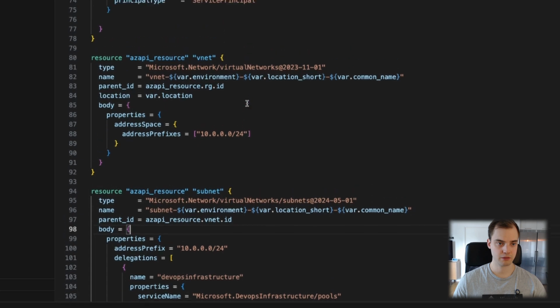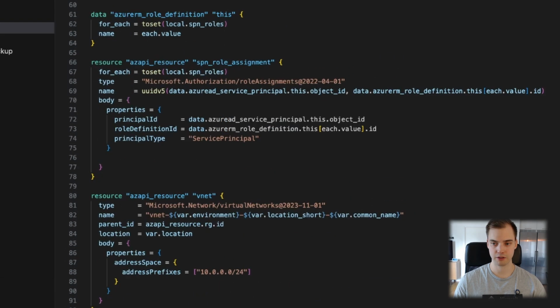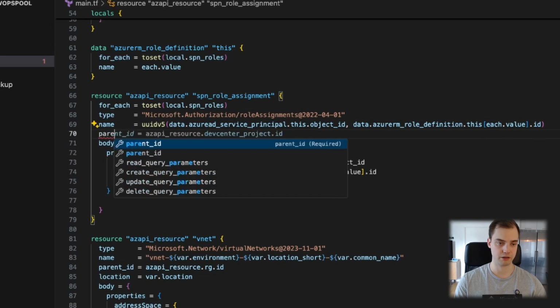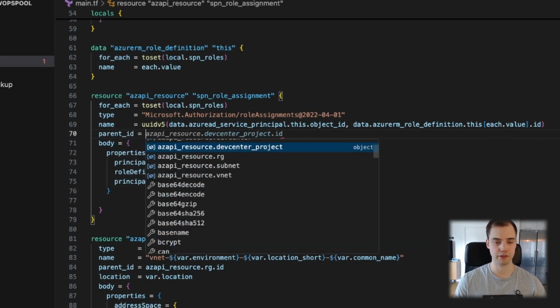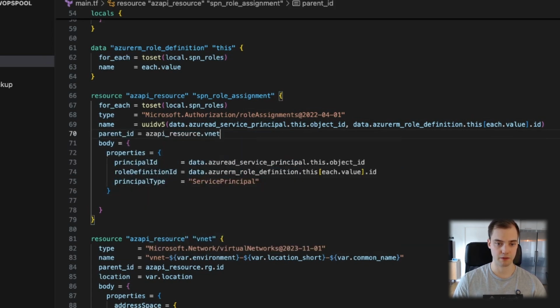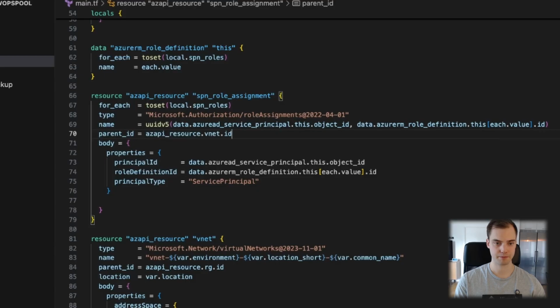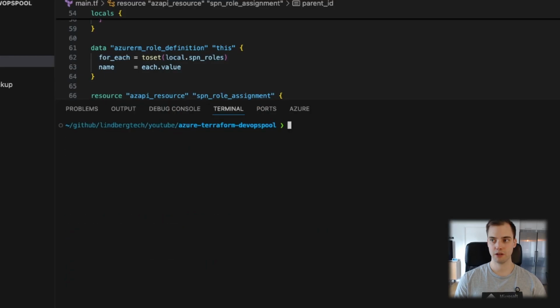Awesome, so we know we only need to do one more thing, and that's just tell Terraform at what scope or what parent does this resource assignment live in. And we want to put it at the virtual network, because it only needs access to the virtual network to do its integration, so we should be good citizens and use least privilege here and make sure we don't assign it too far up the chain. But yeah, let's see if this works.